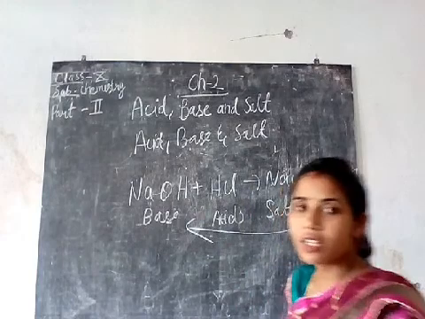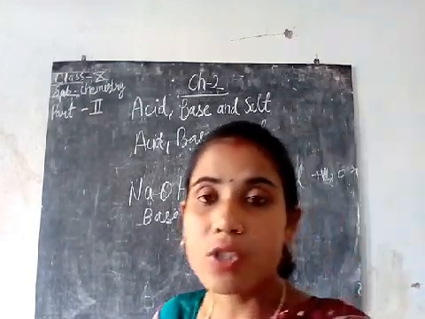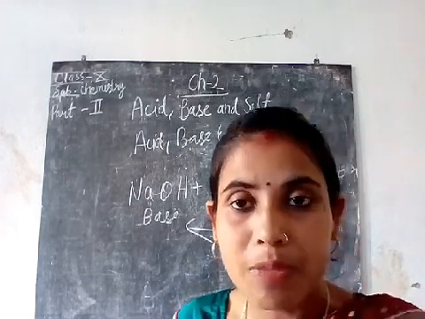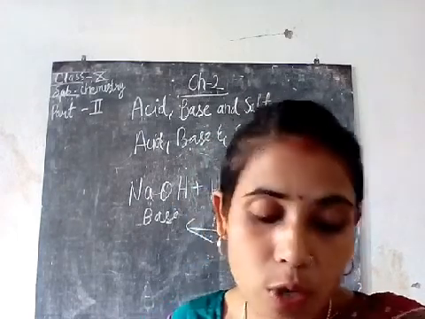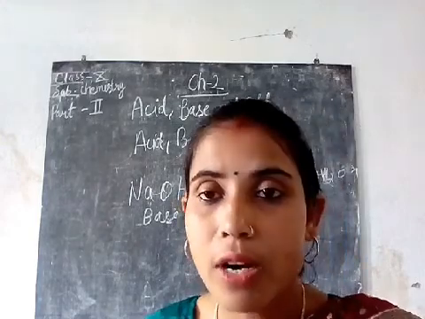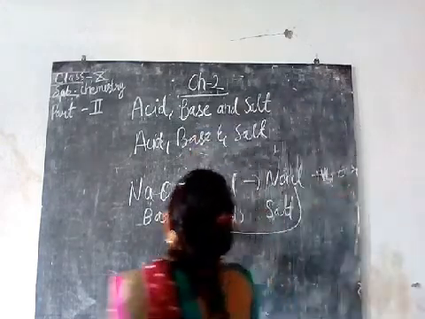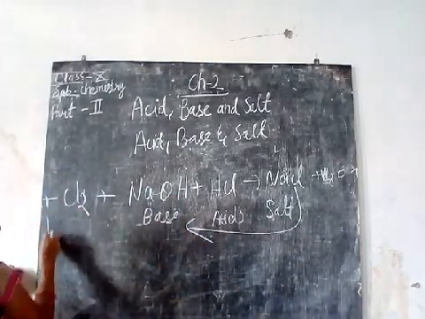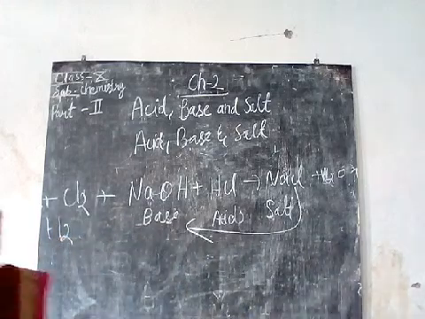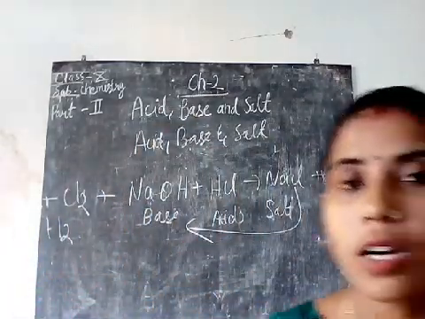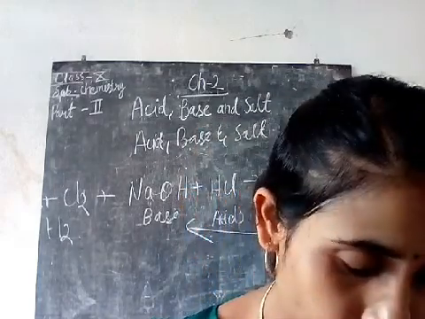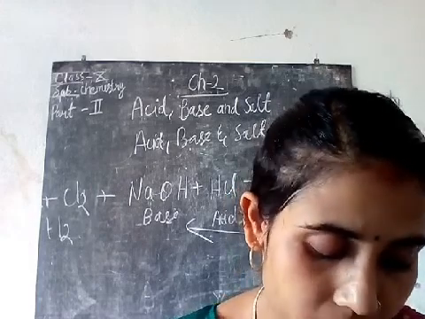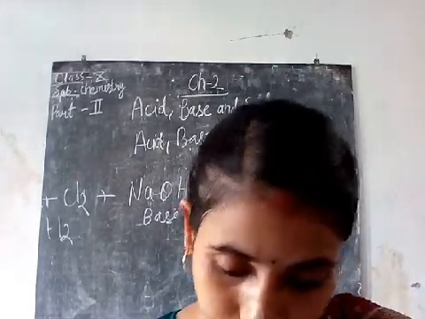When sodium chloride reacts with water, it undergoes an electrolysis reaction. That means electricity is passed through it. Then sodium hydroxide is formed, chlorine is formed, and hydrogen gas is formed. These are the reactions, or preparations, of sodium hydroxide. The uses of sodium hydroxide, chlorine and hydrogen are also given in your book. You can refer to your book.